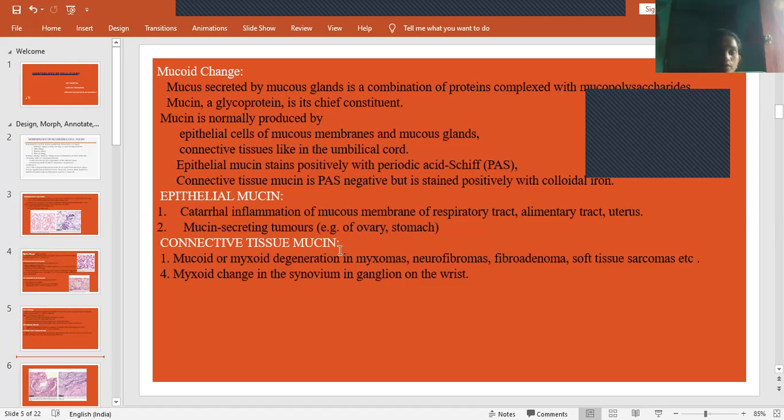Then connective tissue mucin, this is also called myxoid or mucoid. This degeneration occurs in myxomas, neurofibromas, fibroadenomas, soft tissue sarcomas, etc. Myxoid change is also seen in synovium, as in a ganglion on the wrist. So these are the examples of connective tissue mucin changes.